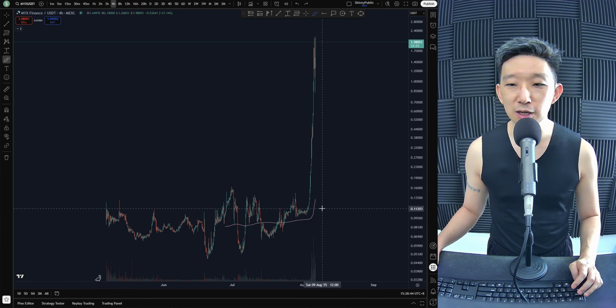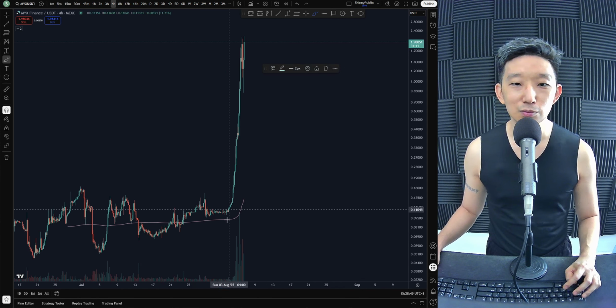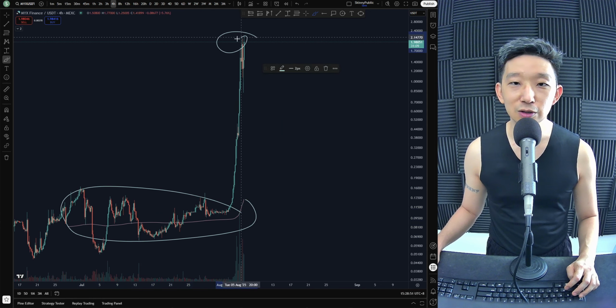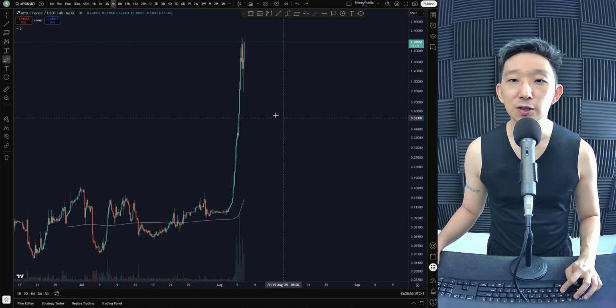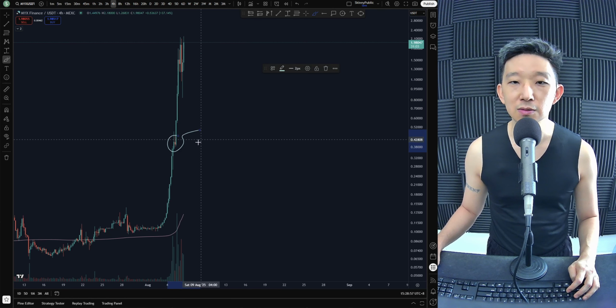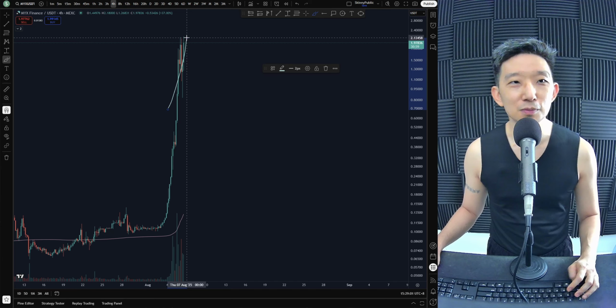So if you have missed MYX, I'd say nope, do not make any entries. Not here. Moves should be made here, not here. Or if there were to be a retrace, then yeah, we wait for the retrace. There's a bit of noise here, so I would assume that this would be a very nice long entry. But things are very bullish right now.